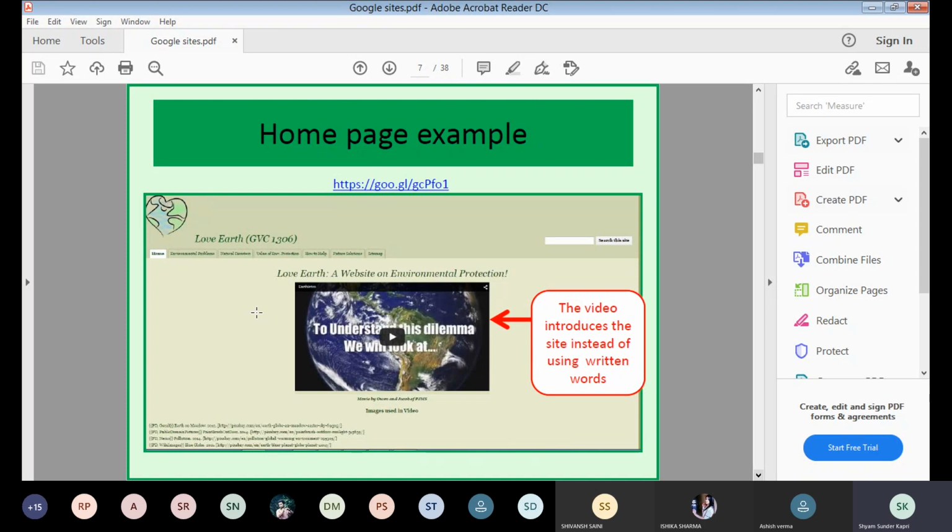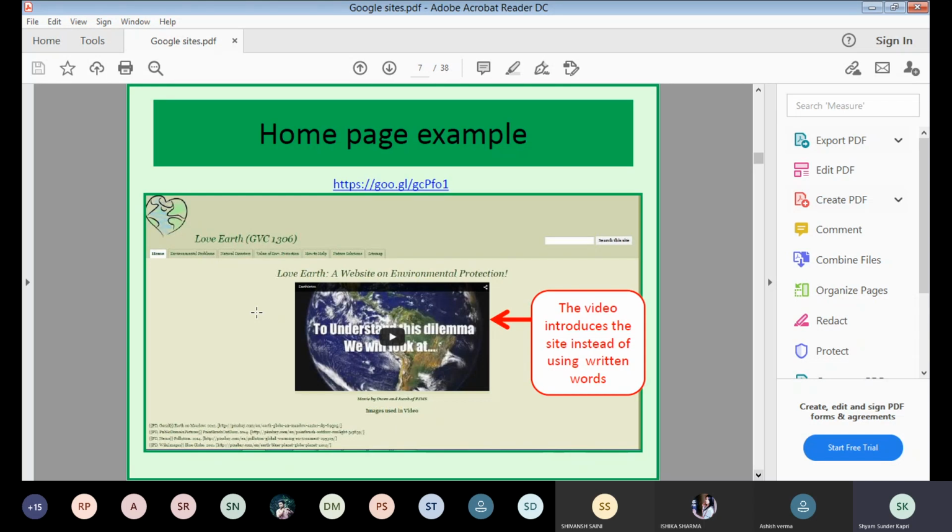They give more information. Video can give more information on a home page, because initially when we were using videos for introduction, or even the Flash video, the data speed was very low, and it was very tough to play that video on the home page.